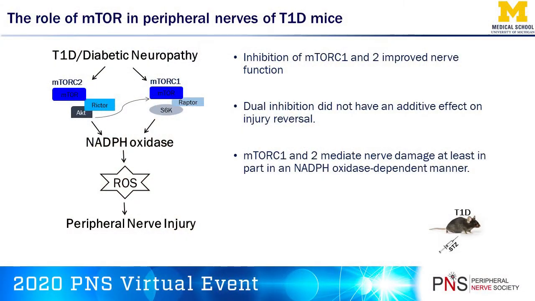We found that type 1 diabetes induced weight loss, hyperglycemia, and nerve dysfunction. While mTOR inhibition did not affect the metabolic phenotype, it did improve nerve function. We also showed that dual inhibition of both mTORC1 and mTORC2 in type 1 diabetes did not have an additive effect on nerve function. Interestingly, we showed that the mTOR pathway may signal through increased oxidant generation in type 1 diabetes to mediate nerve damage.